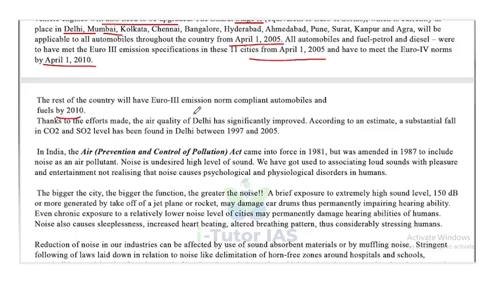Thanks to the efforts made, the air quality of Delhi has significantly improved. According to the estimate, a substantial fall in carbon dioxide and sulfur dioxide level has been found in Delhi between 1997 and 2005.